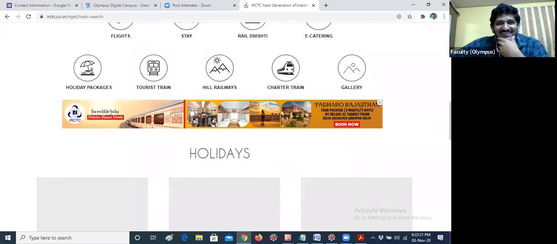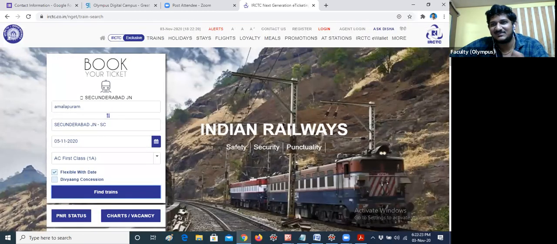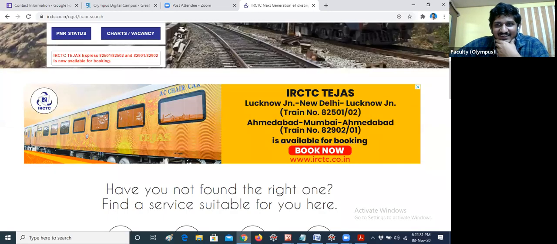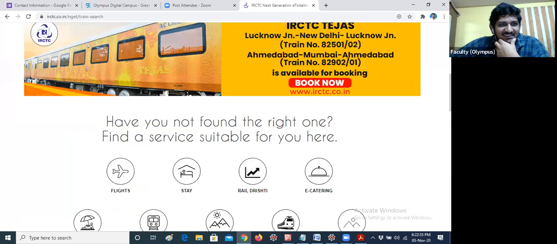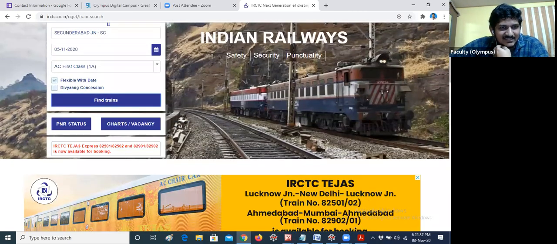That is not a good thing actually, because it has to display something. One minute, let me check it. Is there any error? No, it is not getting any error. What is this here? IRCTC Tejas Express is now available for booking.